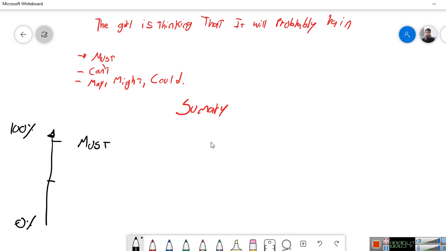We use might, may, and could when we're 50% sure about something, like it's 2 out of 1 chances. And this one, it's also 100%, but it goes the opposite way, and it's can't. So we use can't when we're sure that something is not possible.